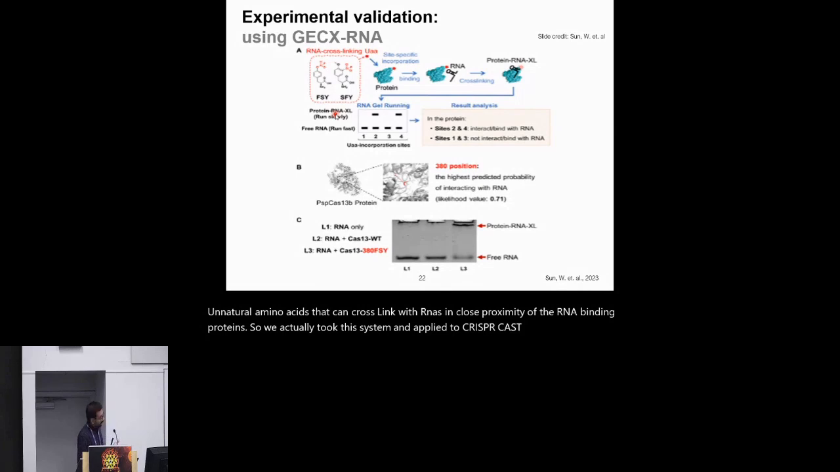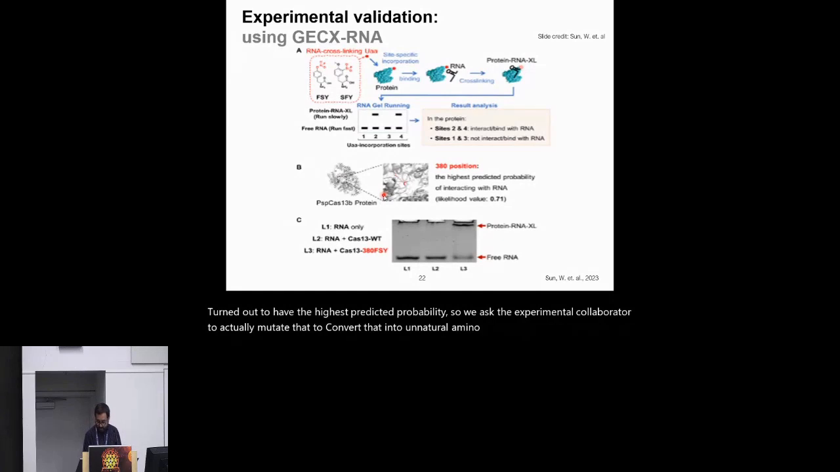In particular, we looked at the PSB Cas13b protein, for which structural information is not known. What we did is we took the unbound form of PSB Cas13b protein and then used our algorithm to predict the binding sites using the protein RNA trained model. It turns out the residue 380 in that structure, which is an arginine, had the highest predicted probability. So we asked the experimental collaborator to mutate that to convert it into an unnatural amino acid.